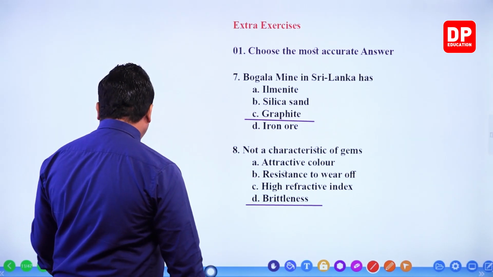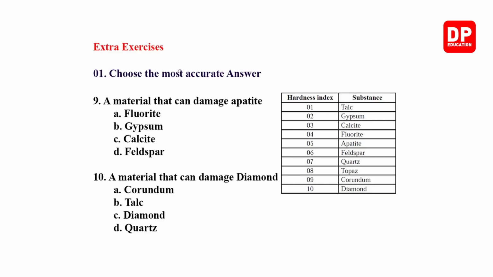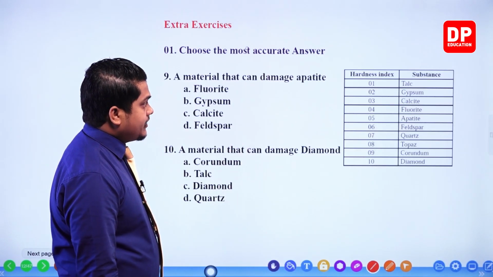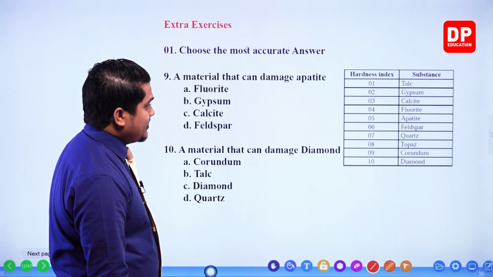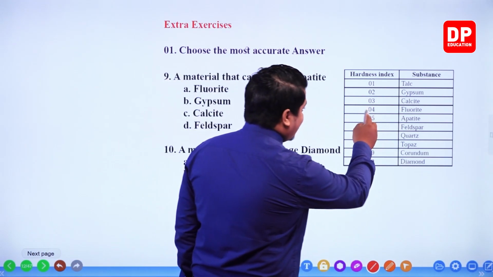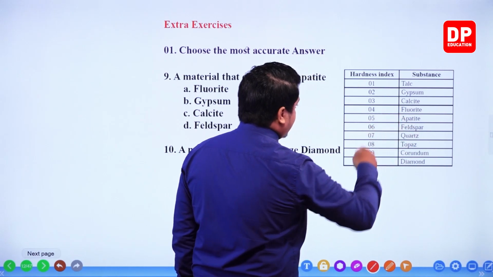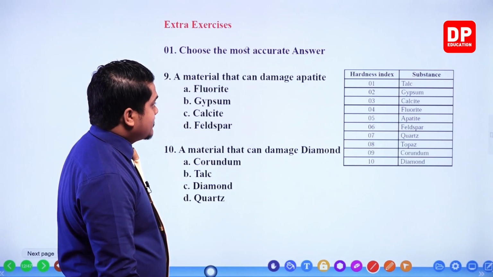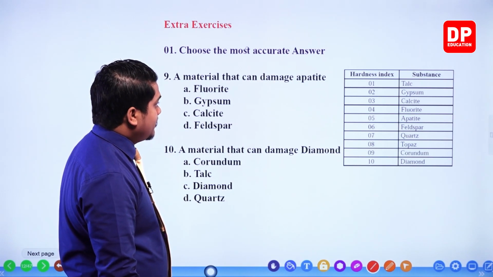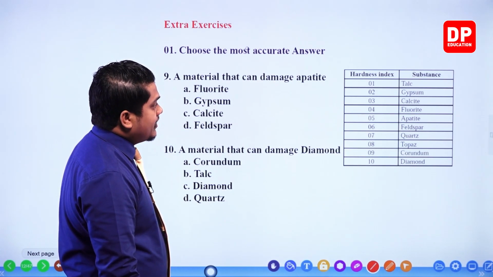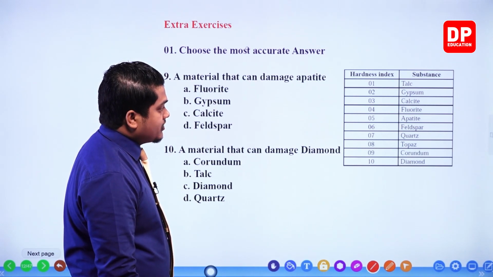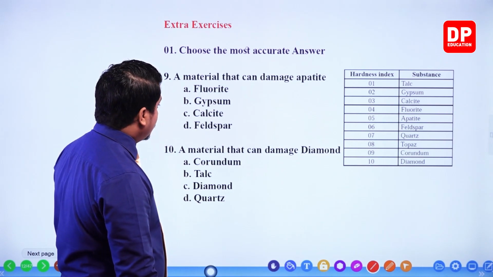Right. Then question number 9. Material that can damage apatite. Material that can damage apatite. So you have been given the hardness index, my dear children. So choose apatite. Apatite is in 5th place, which means the hardness index is 5. So you have to select something which has a greater hardness index than apatite. Means it should be quartz, topaz, corundum or diamond.